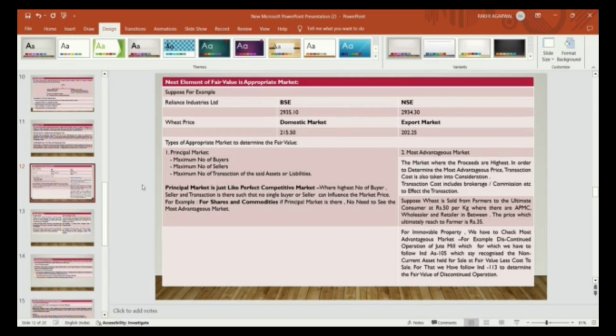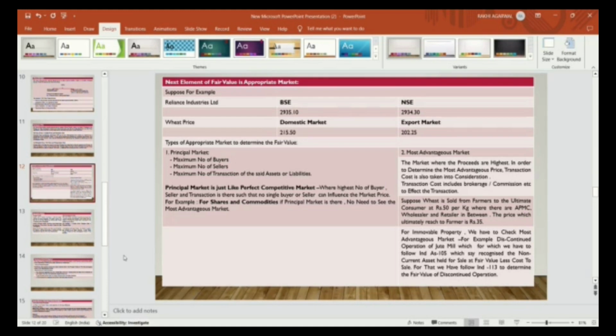That is, in which stock exchange, BSE or NSE, are the maximum number of buyers or sellers present, or the maximum number of transactions traded. That price you will consider for the fair valuation of Reliance Industries. So the principal market is just like a perfect competitive market.